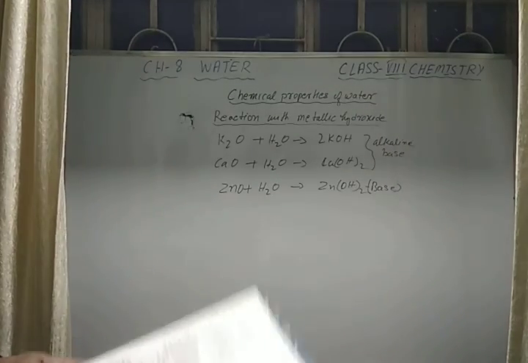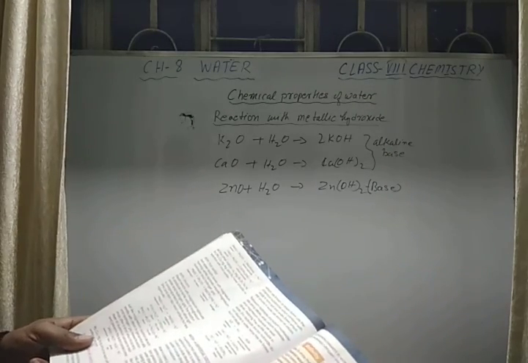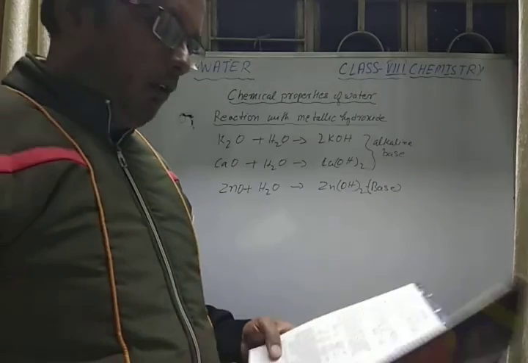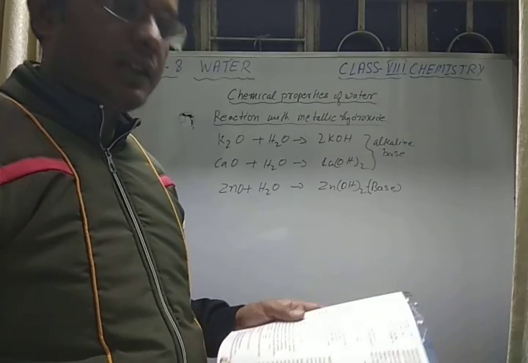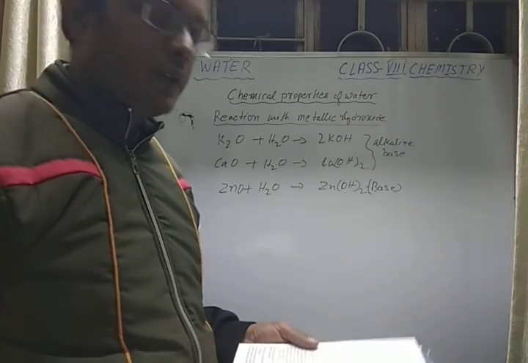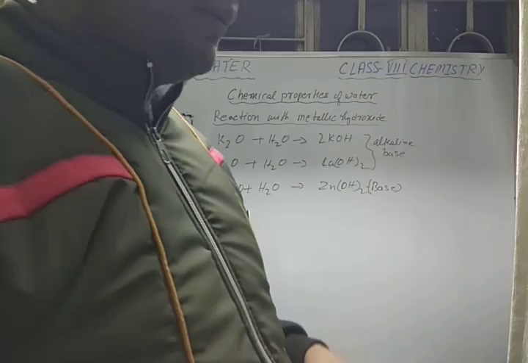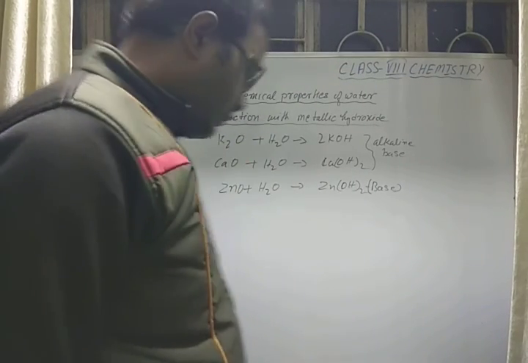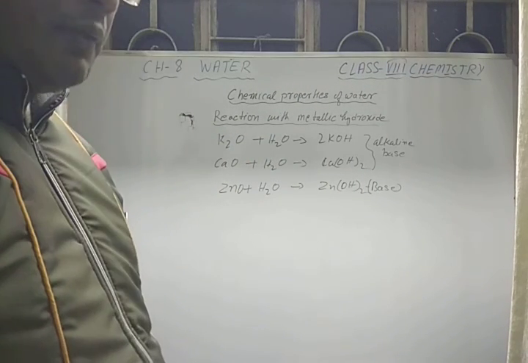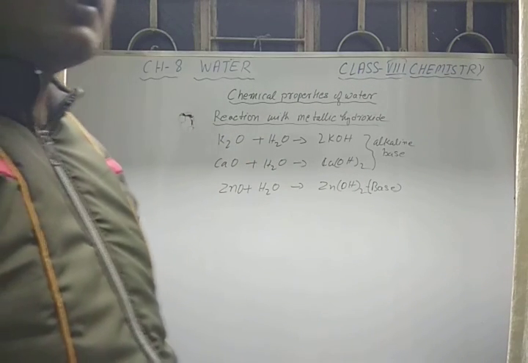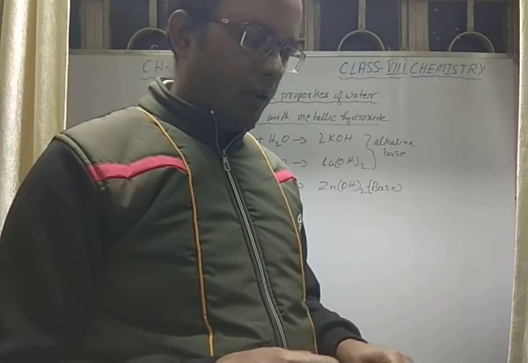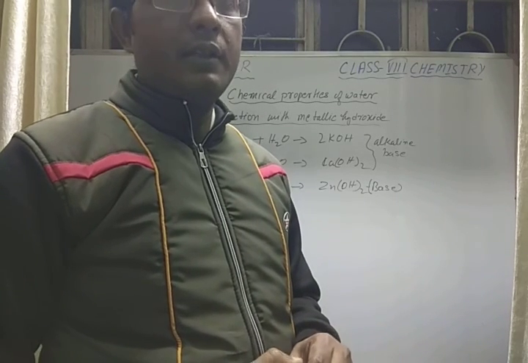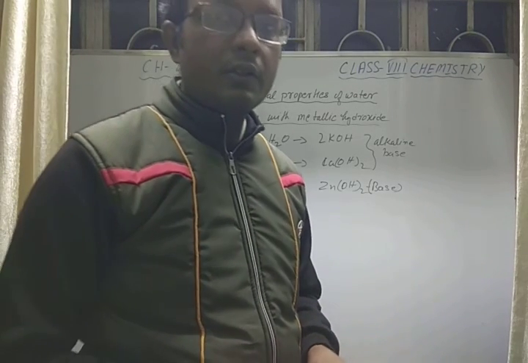So these are the chemical properties of water that we have seen here. In the next video lesson we will continue with water as a universal solvent. I hope you have understood what I have taught in this video lesson. We will also see more in online classes. If you have any doubt in this part of the video, please ask me in your next online class.